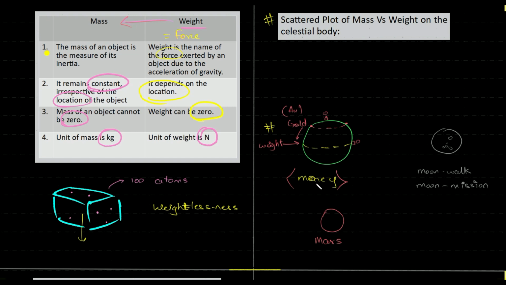So all that is a new development that has happened in the past decade. How we weigh an object, how we check the mass, the technology has changed, right guys? So this is how we can make money, just by buying gold near the pole, getting it to the equator and selling it.